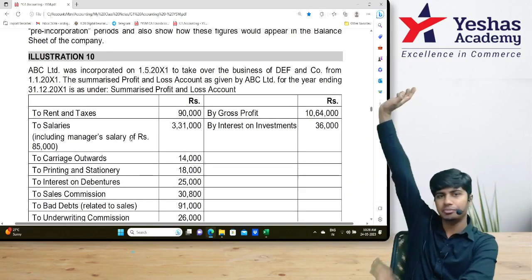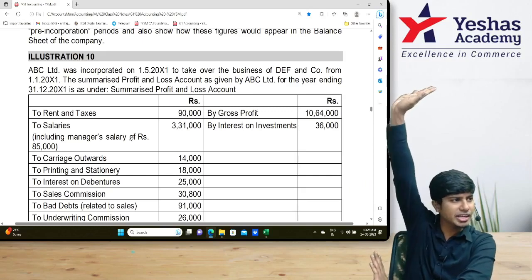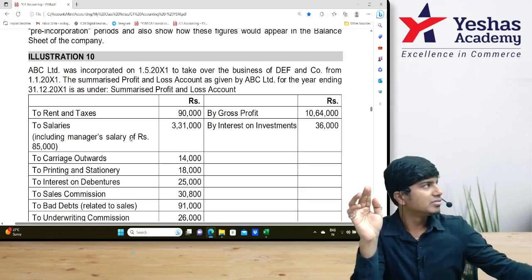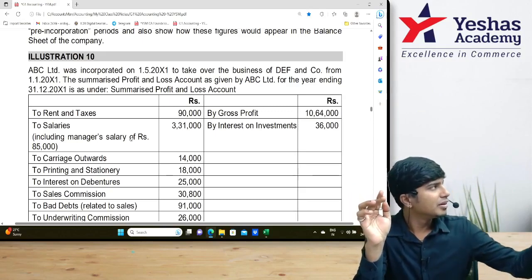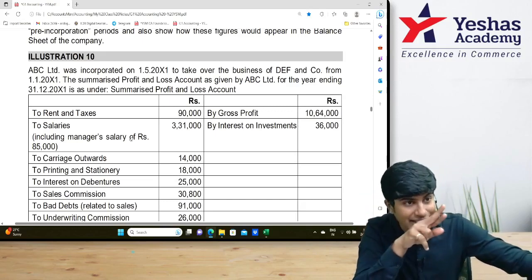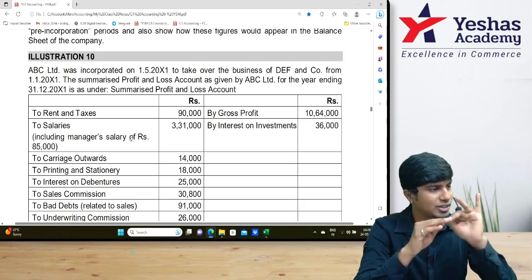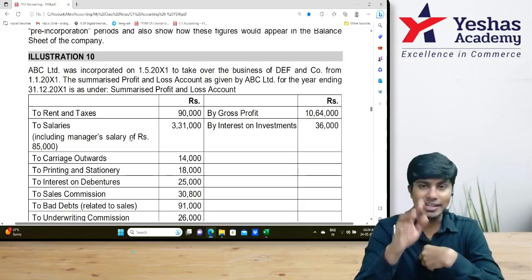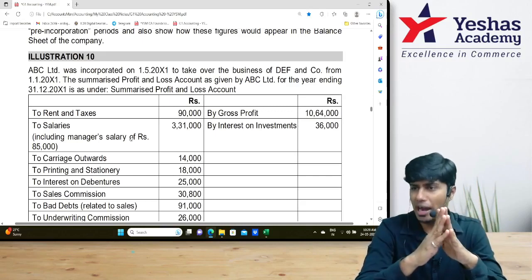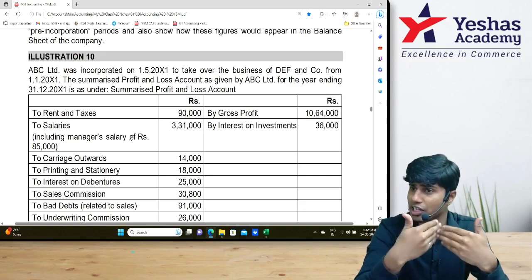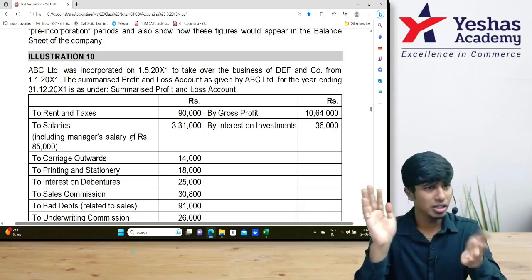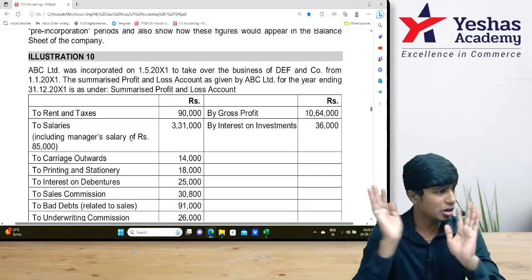How many of you did not understand? Shall I summarize it once again? Bad debt and bad debt recovered are different. Bad debt is expense. Bad debt recovered is income. We cannot write the net on the debit side of the P&L account. Bad debt should be split in sales ratio. Bad debts recovered should be allocated for the period to which it belongs. Bad debt recovered will belong to the pre-incorporation period in the question. So it will be pre-incorporation profit.